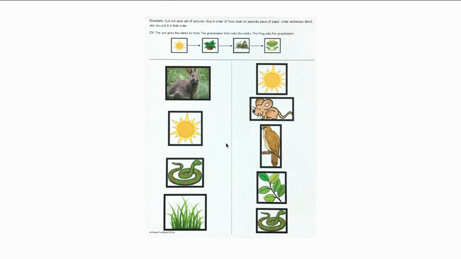So then I want you to look over here on the right hand side and talk out loud to yourself. Answer these to yourself if you need to, or talk to your grown up about it. Maybe show them these pictures and see if they can put them in the correct order from beginning all the way to the highest point on that particular food chain. Okay, and that's just something fun for you to do.